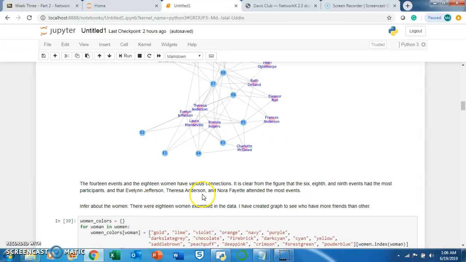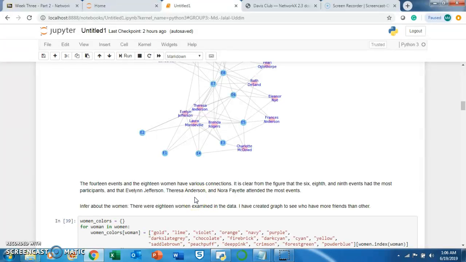So these are the participants who attend the most events.